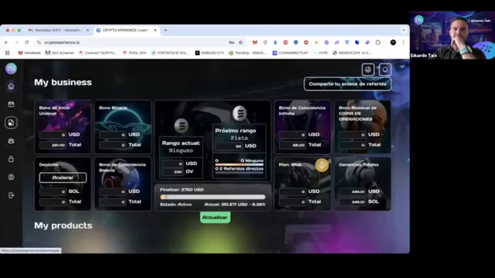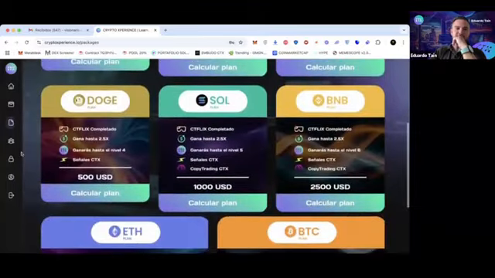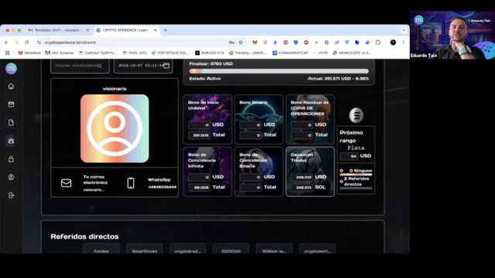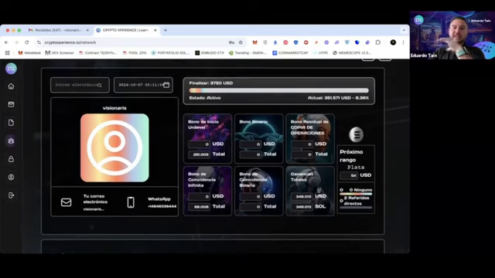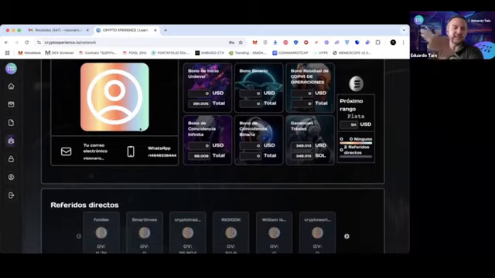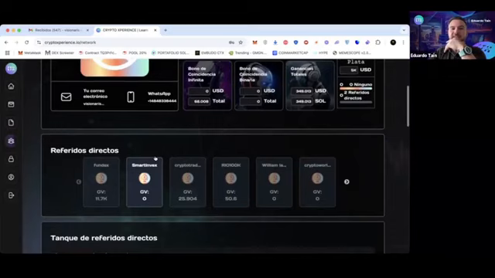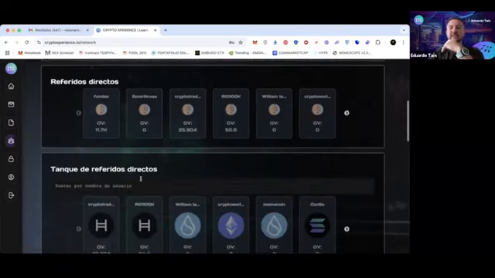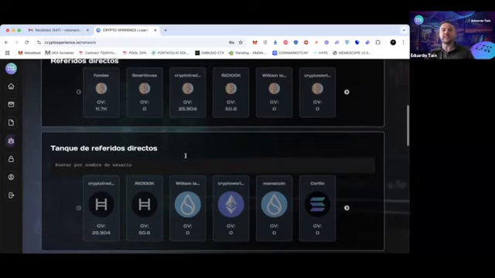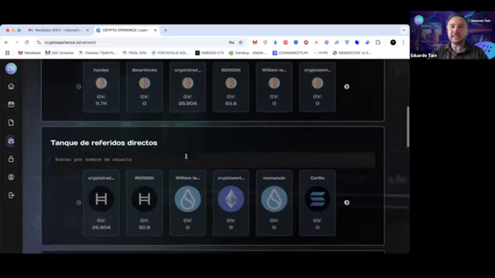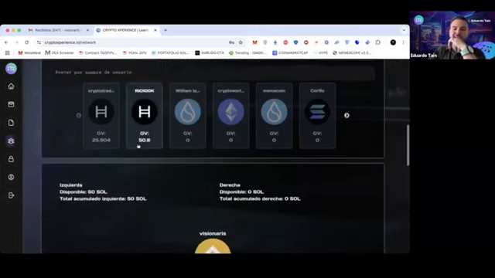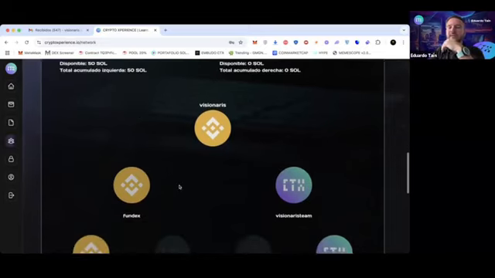And if you notice, here are the plans that I mentioned to you before. And here comes the tree. In the tree, there is a visual of what you have seen before, repeated here. The photo part cannot be added at the moment, I think soon it will be possible. Your data, direct referrals. Here is the tank of direct referrals, which is very important for those who have come from version 1 and have undergone the migration. They have the possibility, and here I show you in their binary tree.